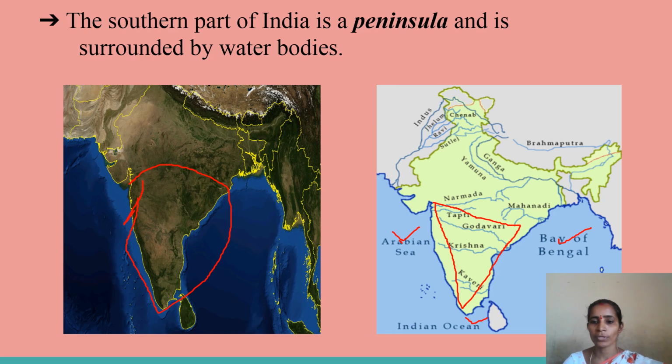What are those water bodies? East side Bay of Bengal, west side Arabian Sea and south side Indian Ocean. If you observe carefully, the peninsula of our southern part is in triangular shape. I think you know very well in mathematics, the triangle has how many sides? 3 sides. So in the same way, our southern part of India is like a triangular shape.